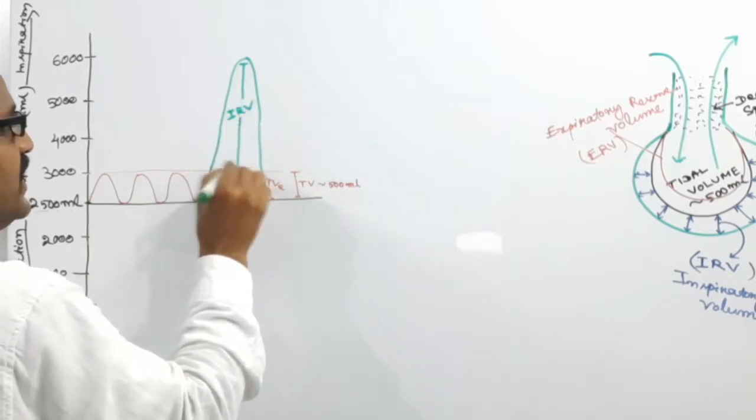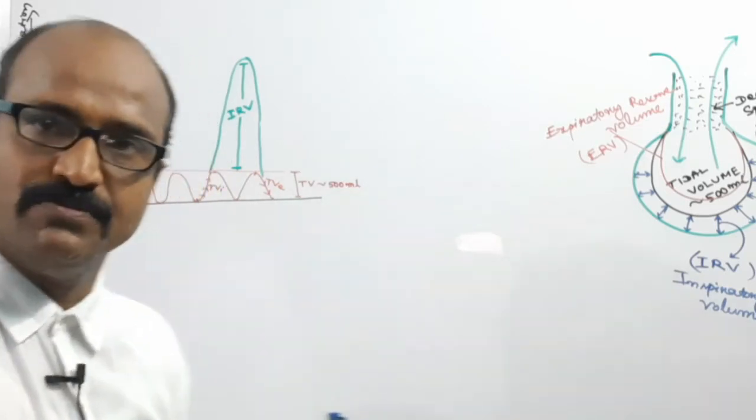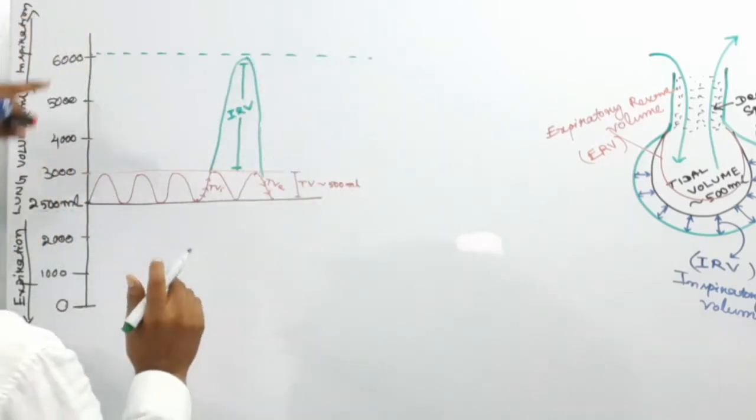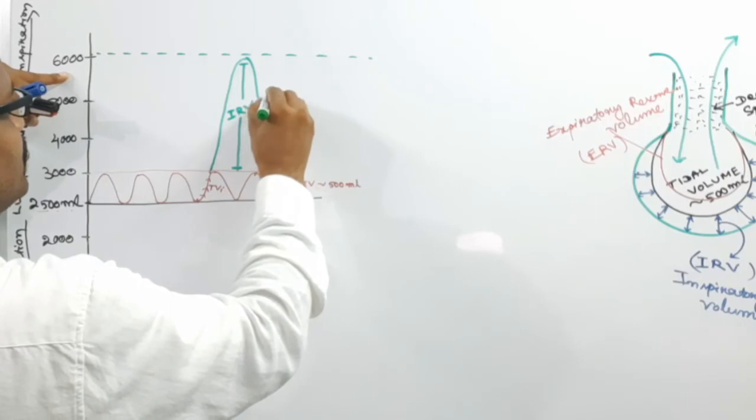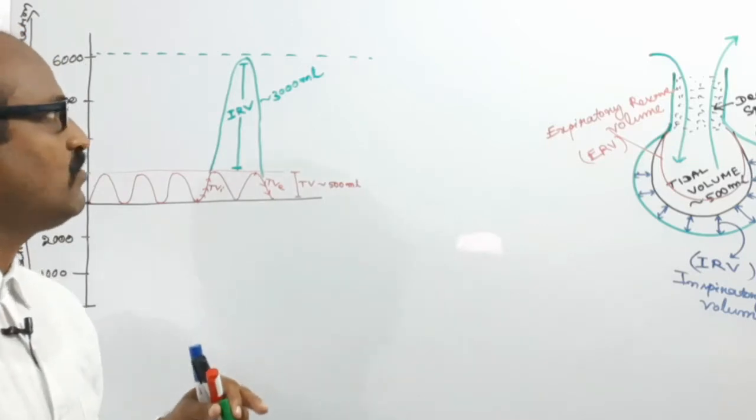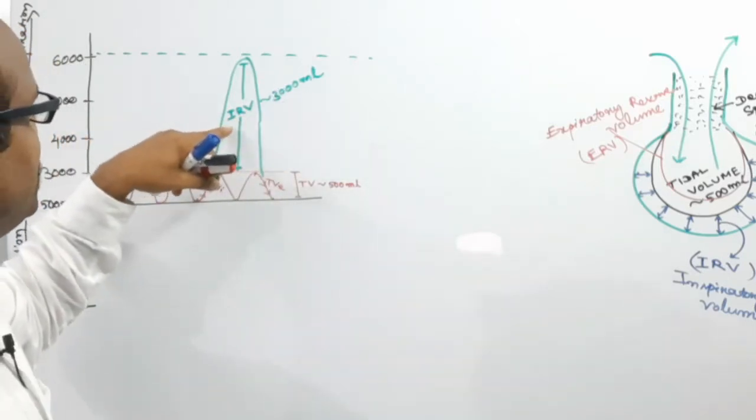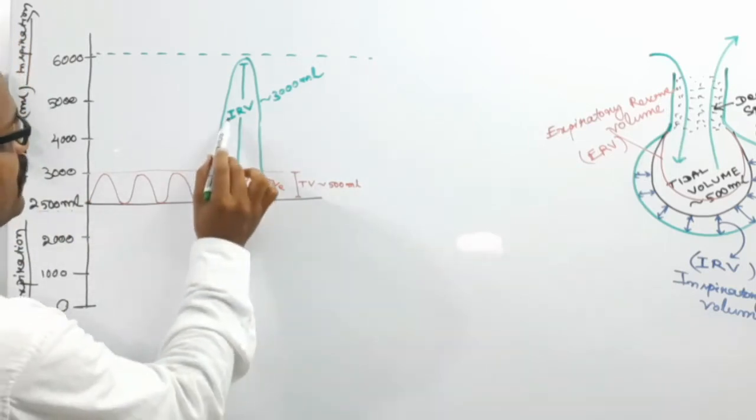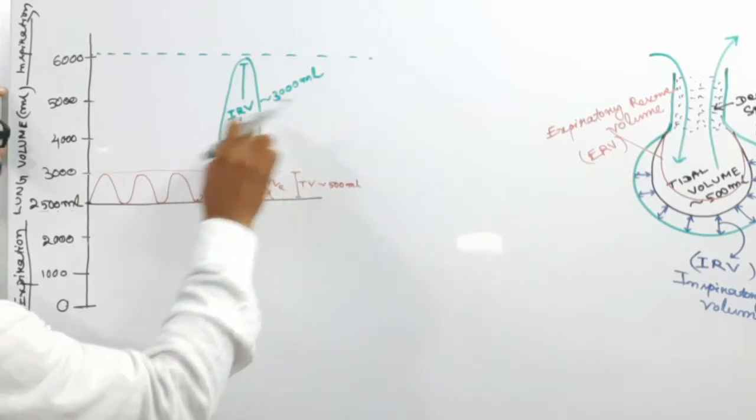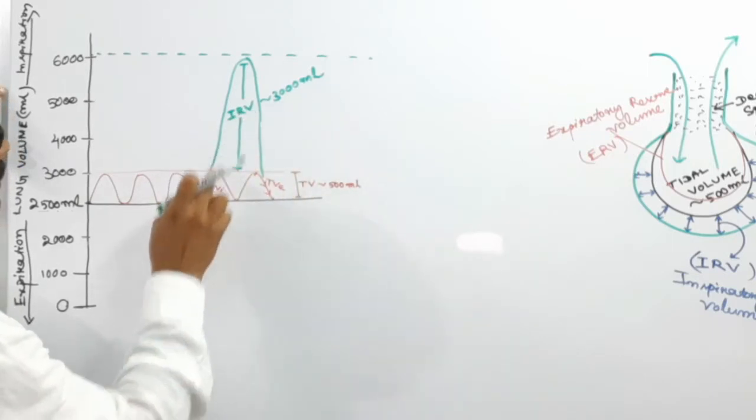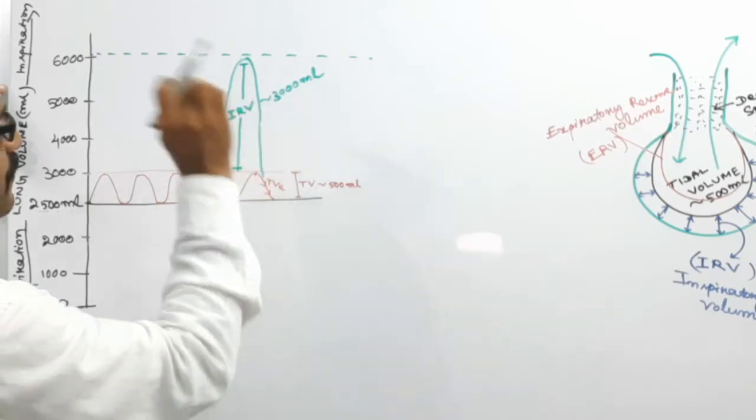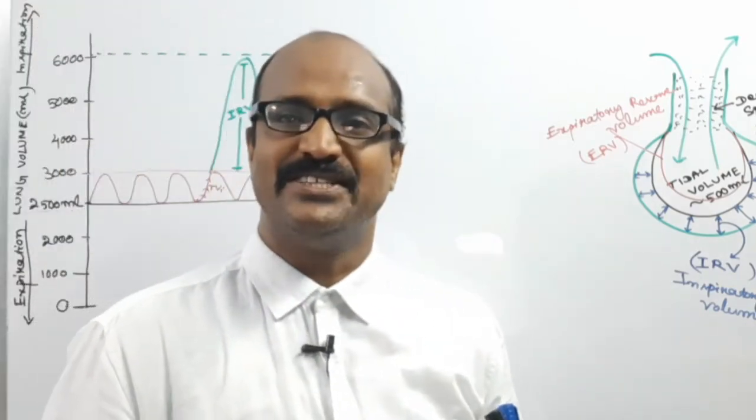So this is known as the inspiratory reserve volume, which is about 3000 ml in the case of males. What is the inspiratory reserve volume? It is the extra amount of air inhaled beyond the tidal volume by forceful inspiration. This is known as the inspiratory reserve volume.